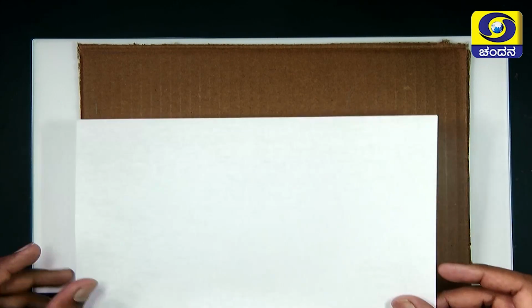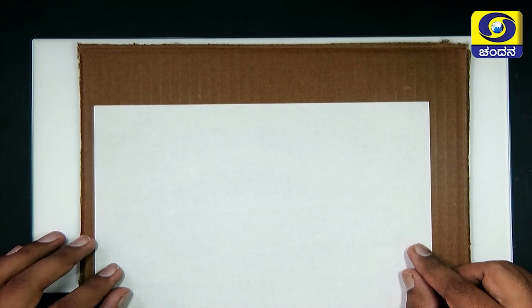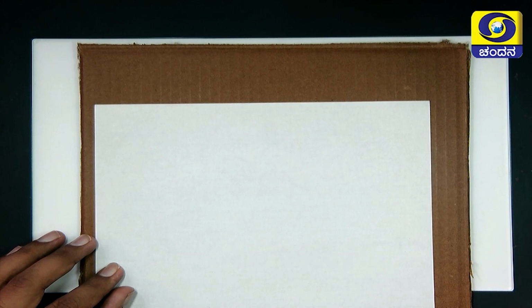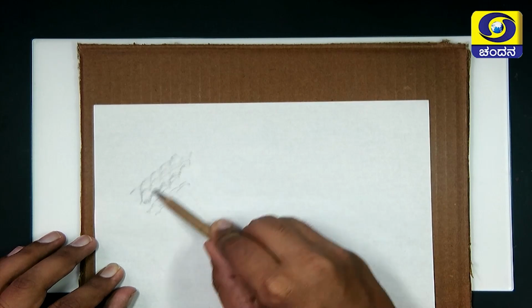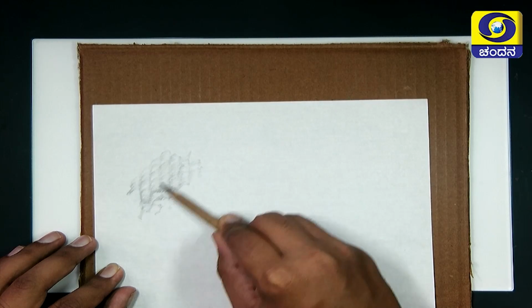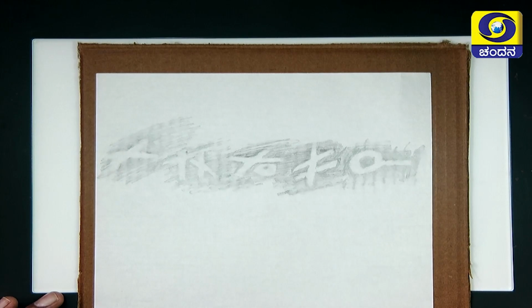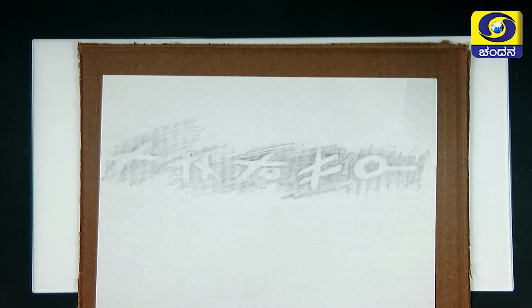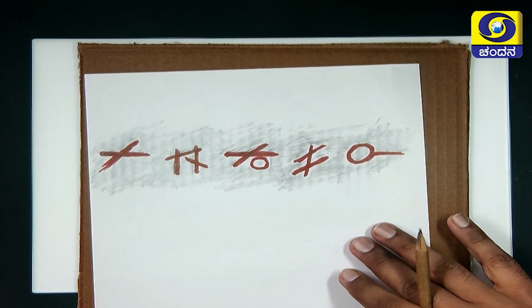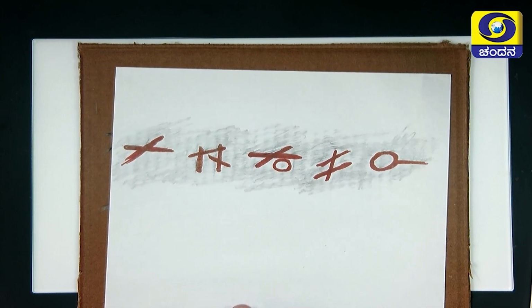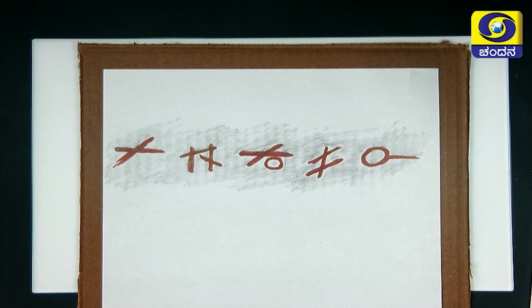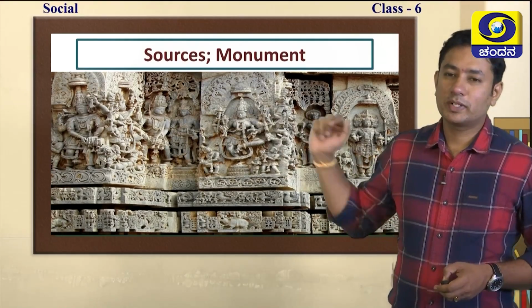The historians are going to do it like this. See, first they put paper on it and they scribble over it. See, if they keep on scribbling, they get such an impression on the piece of paper, and later on we can write it on a piece of paper and get a clear picture of what they have written, the grammatical things and the style of writing, all those we can get to know. Okay. The next one is monuments.